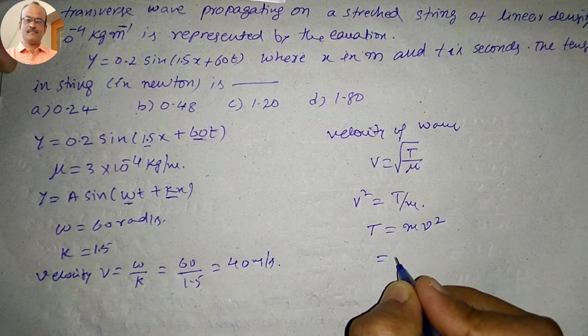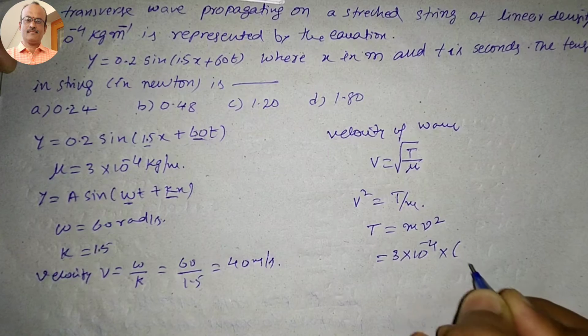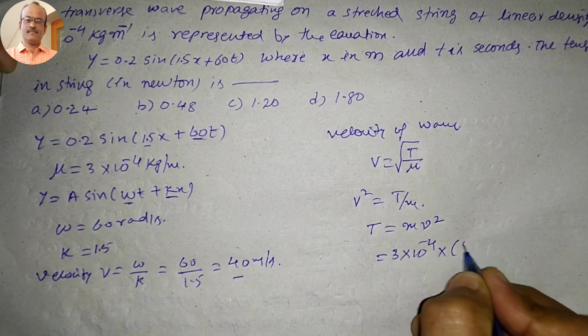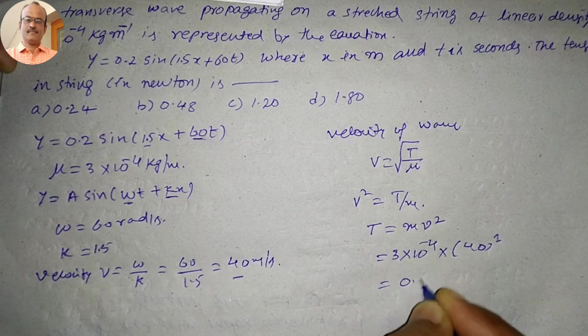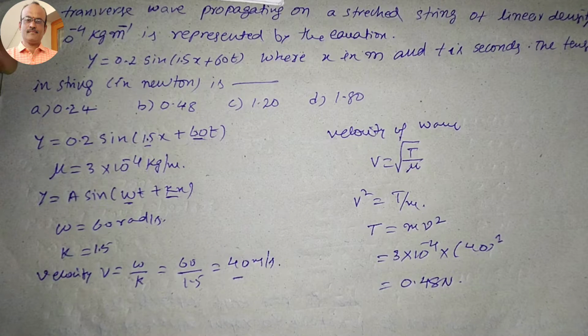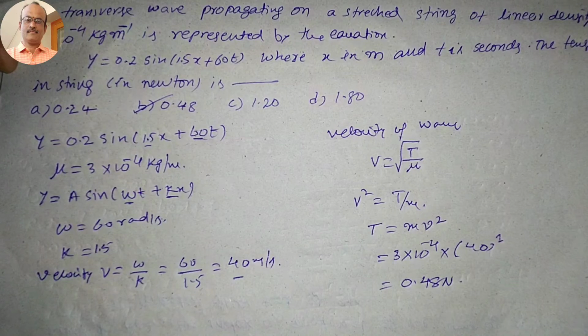So here we know mu is 3 into 10 to the power of minus 4, and velocity we calculated now here 40. So that means 40 whole square. On simplification of this one, we are getting 0.48 newtons. So which option is correct here? This is option B correct.